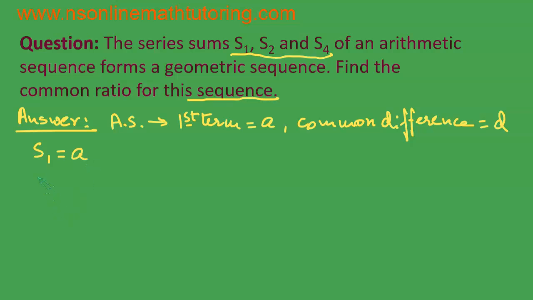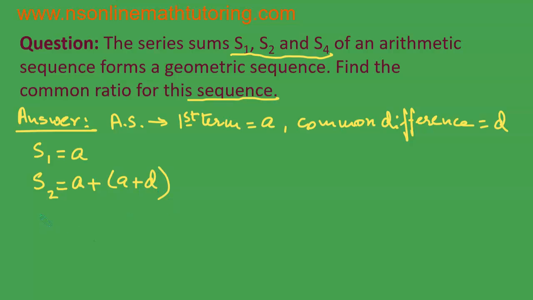What is S2? S2 is the summation of the first 2 terms of the arithmetic sequence. So, it is the summation of the first 2 terms. The first term is obviously equal to A. What is the second term? Because the common difference is D, therefore the second term will be A plus D.